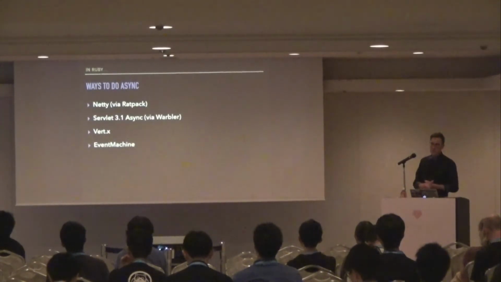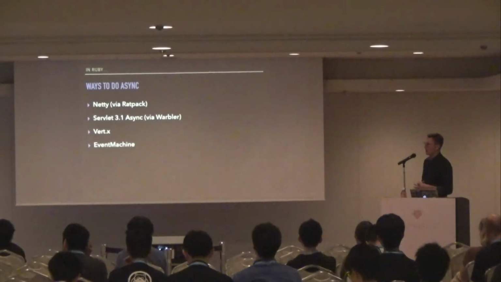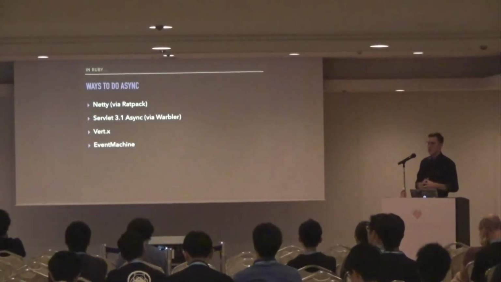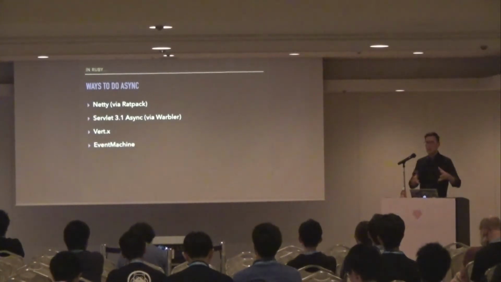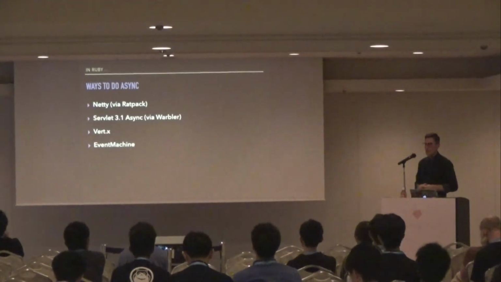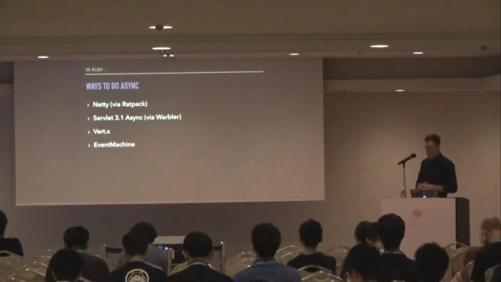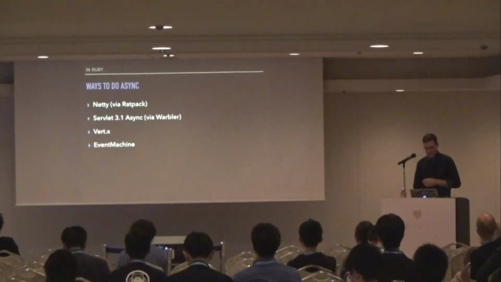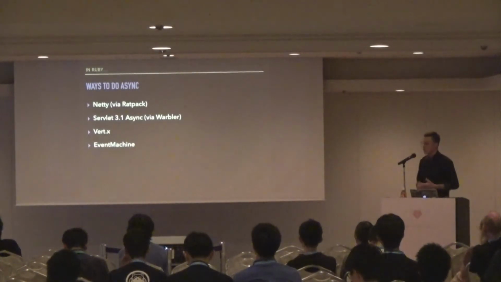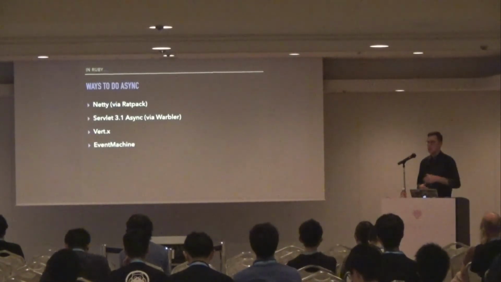We can also use Vert.x, which is an open source web framework that has its own implementation of the reactor pattern, has its own event loop that it uses to do asynchronous and non-blocking I/O. It works with many languages, including Java, JRuby, Clojure, Kotlin, but uses ultimately some different internals. And then, of course, we can use EventMachine, which works both with JRuby and with MRI Ruby.